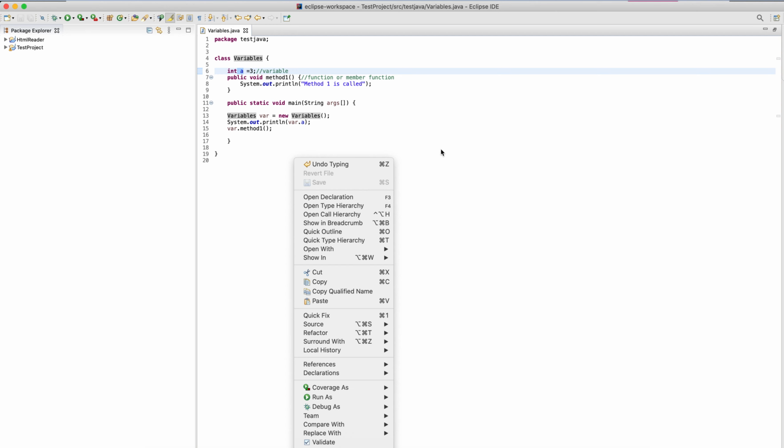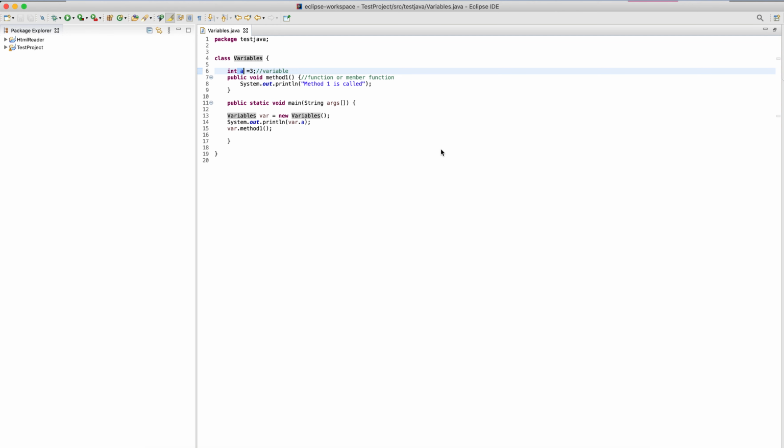This is the very first class of our series. This is a very basic and the starting concept of classes and objects.